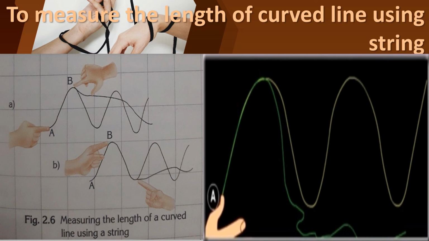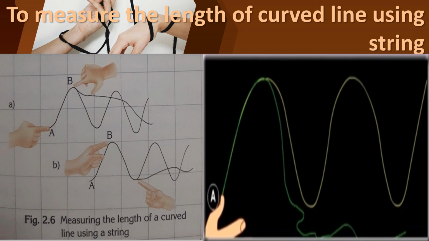Likewise, if you repeat till the end of the curved line, you can measure the length of that curved line. After marking, you should stretch the string on the ruler, and you can measure it very easily. Is it, children?